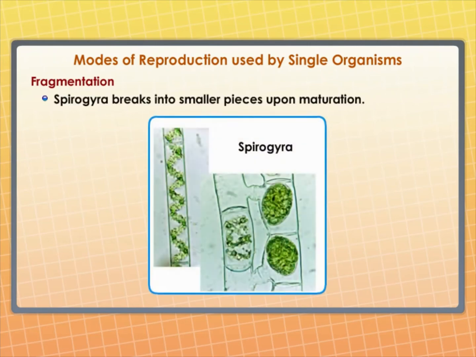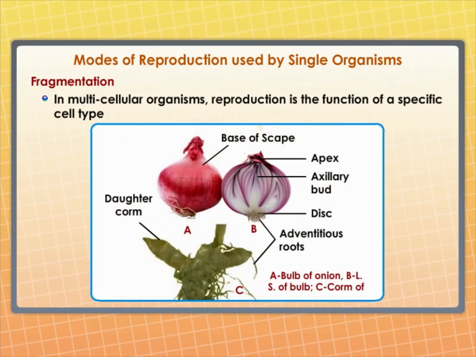Fragmentation. In multicellular organisms with relatively simple body organizations, simple reproductive methods can still work. Spirogyra, for example, simply breaks up into smaller pieces upon maturation. These pieces or fragments grow into new individuals. This is not true for all multicellular organisms. They cannot simply divide cell by cell.